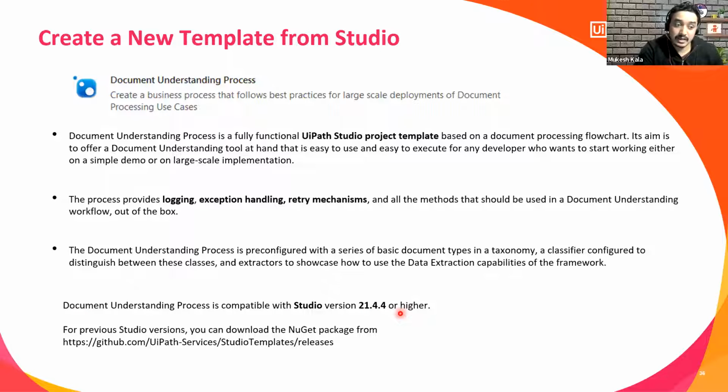But let's say I am in the enterprise edition and I am on, let's say, 2019 or 2020. Can I use this framework? The answer is yes, but then you have to use this GitHub URL of UiPath, where you can download the Studio template and use it in your old version of UiPath Studio. And the third option definitely is you start with the flowchart, you drag and drop the activities, add the dependencies, and you create the automations. So this is the template available for you from 21.4.4. Just try to read it: the year is 2021 and the April release.